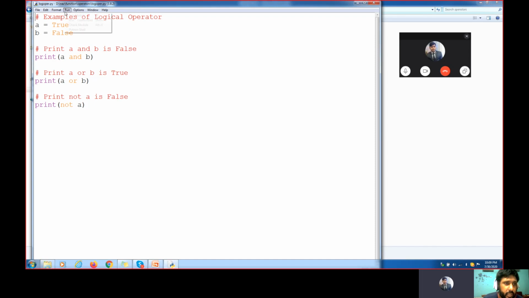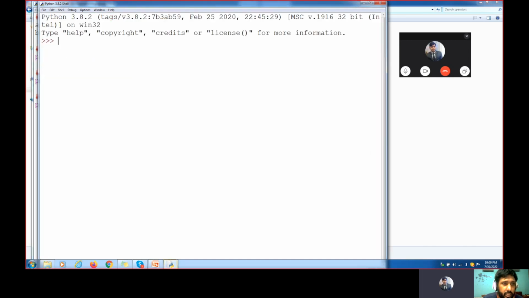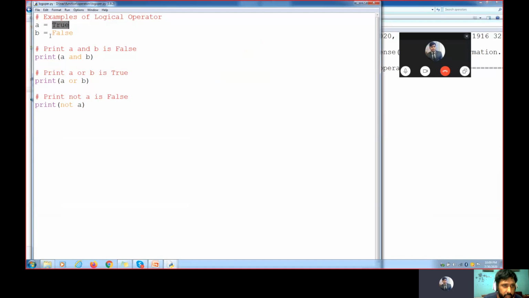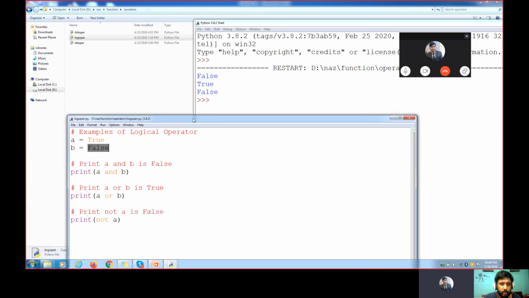So now we're going to run the same program here. Run now. You see here now what is happening. Print A and B. True and this one is false. If any one statement is false, what happens? The output will always be false only, right? Yes, false.